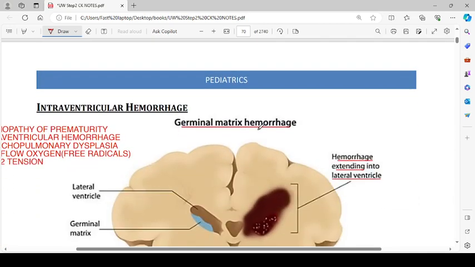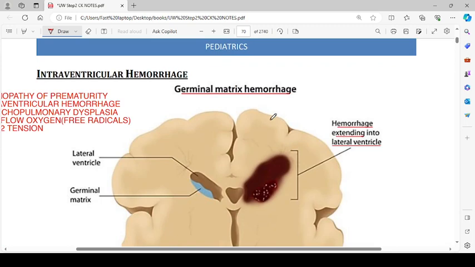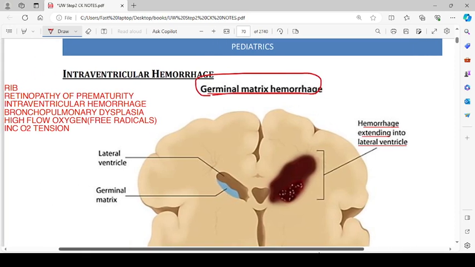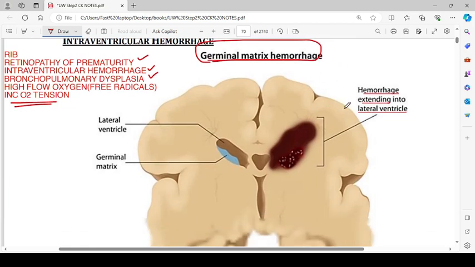Then we have intraventricular hemorrhage. In children, the intraventricular hemorrhage happens because of germinal matrix hemorrhage. The mnemonic is retinopathy of prematurity, intraventricular hemorrhage, and bronchopulmonary dysplasia. High flow oxygen, free radicals increase oxygen tension.